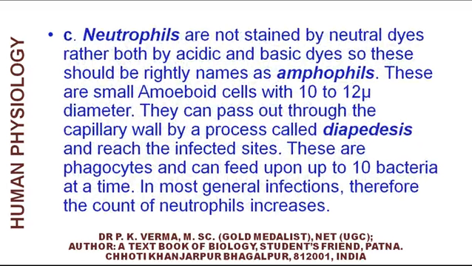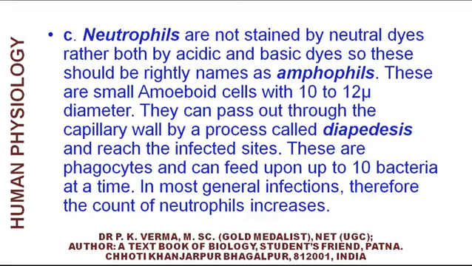The neutrophils are not stained by neutral dyes, rather both by acidic and basic dyes, so these are called amphophils. These are small amoeboid cells with 10 to 12 micrometer diameter. They can pass out through the blood capillary into the tissues inflamed by infections.